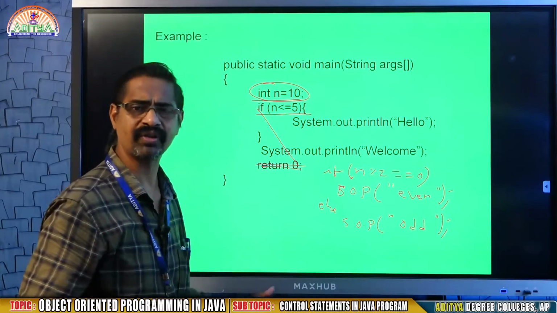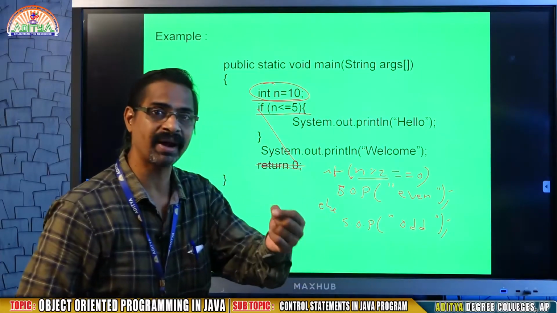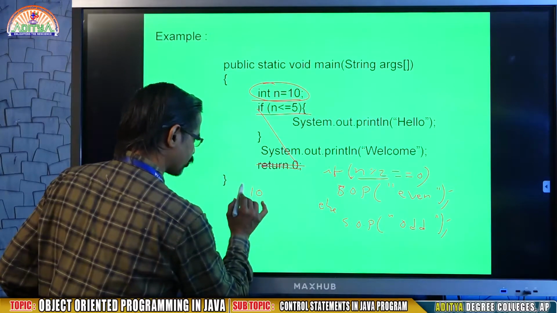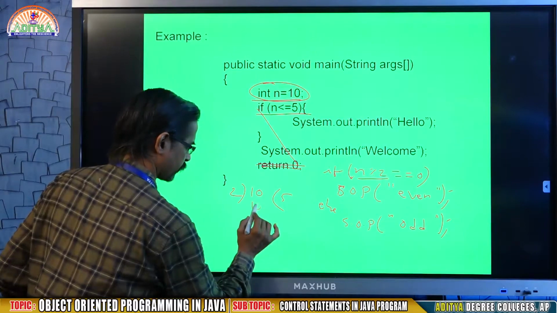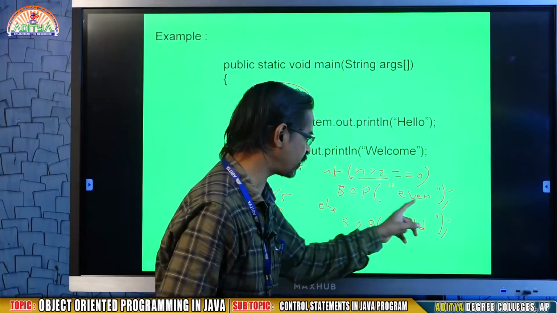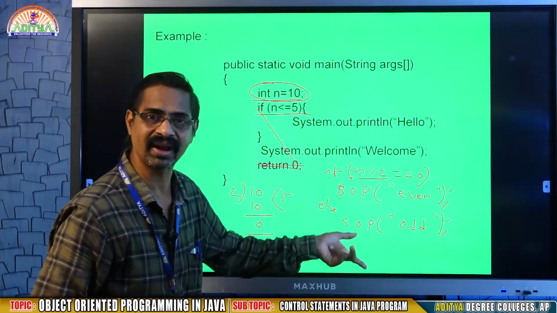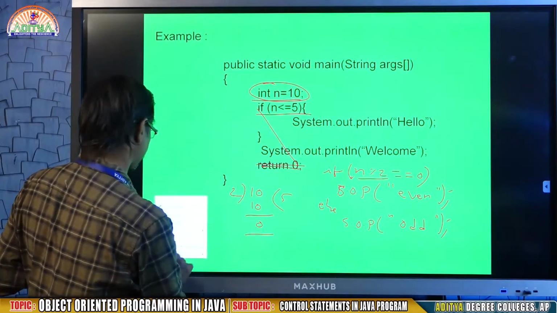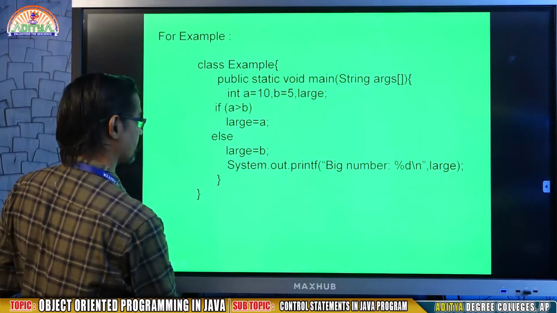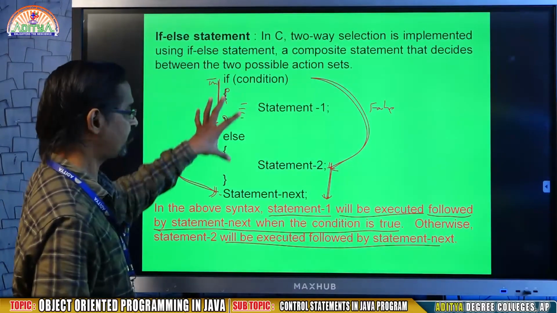How do you know? If the number is divisible by 2, that's why I am dividing n % 2. Percentage means I need the remainder. For example, divide 10 with 2: 2 fives are 10. What is the remainder? 0. I am comparing, is the result equal to 0, print even, otherwise print odd. That means either even or odd, only one will be selected. So this is what is called the if else statement.